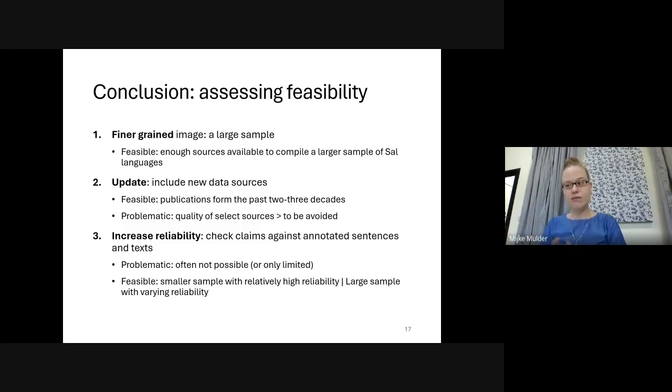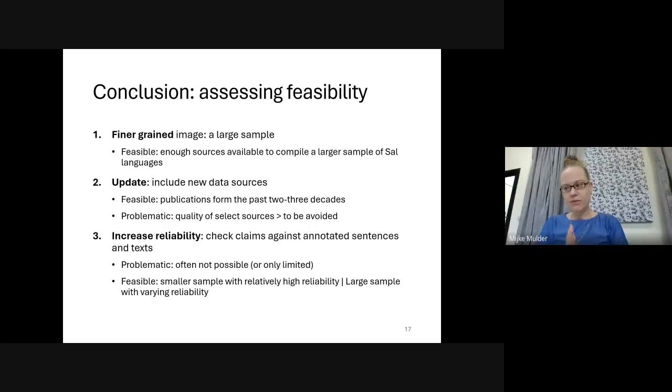The second objective is to update the picture we have of case marking across SAL, and this is definitely feasible, seeing the publications that have come out in the past 2 or 3 decades, like grammatical descriptions in the form of master theses and PhD dissertations and journal articles that discuss or provide information on case marking, in particular SAL languages. The quality of publications, however, should be checked before including them in a survey like this.